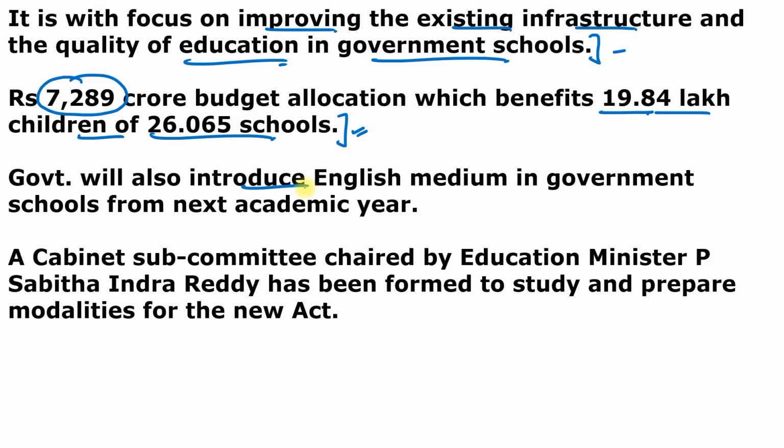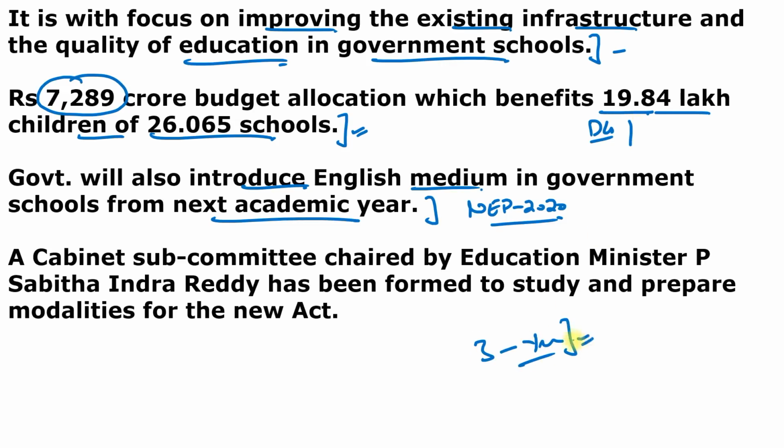And the government will also introduce English medium in the government schools from the next calendar year according to the National Education Policy of 2020. The budget amount will be spent on setting up digital classrooms, construction of additional classrooms and repairing the schools. The program will be implemented in 3 years. Remember, as the first phase in the current academic year, the program will be implemented in almost 9,000 government and local body schools with a high rate of enrollment of children.